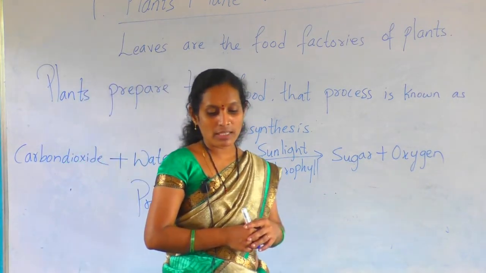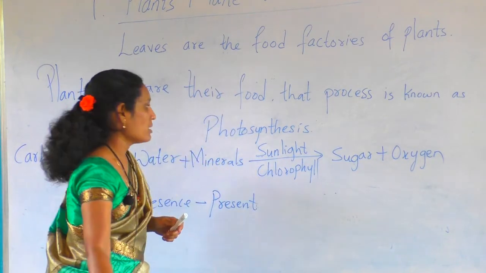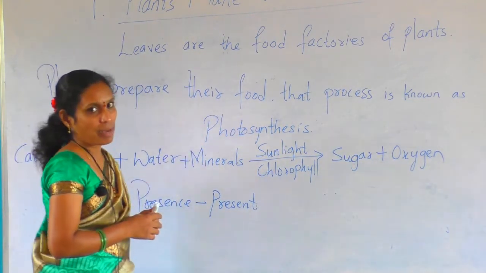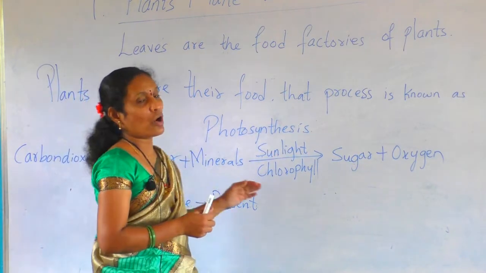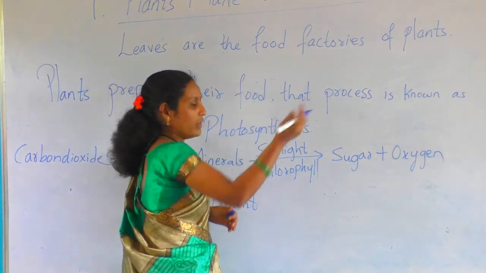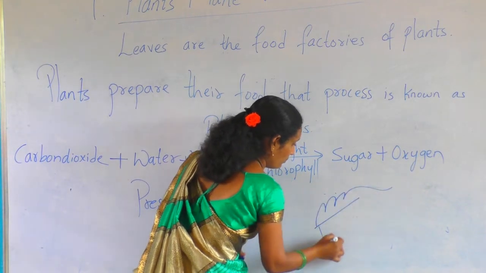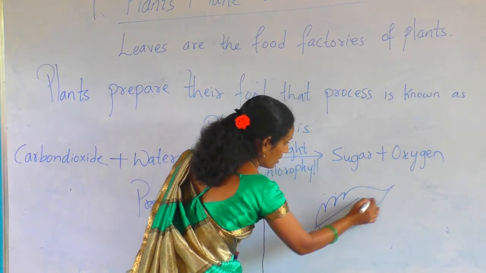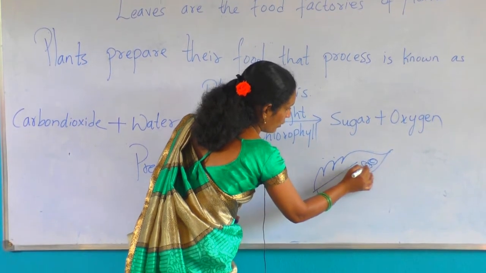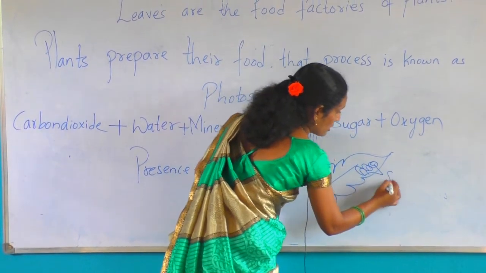Let us know what happens after photosynthesis takes place. See, oxygen we are getting from the plants, right? That is also how the oxygen leaves out. These small tiny pores are there, no? That's the stomata.